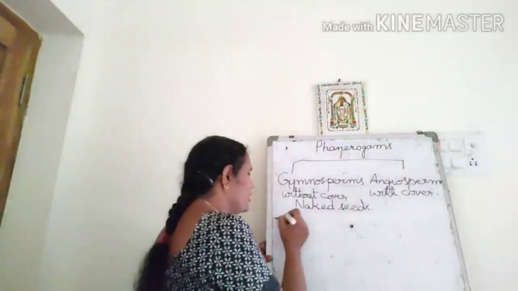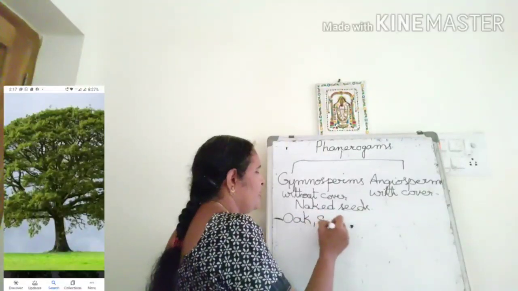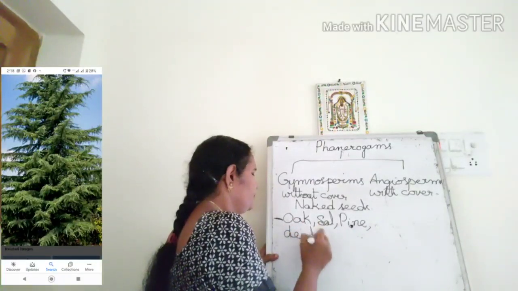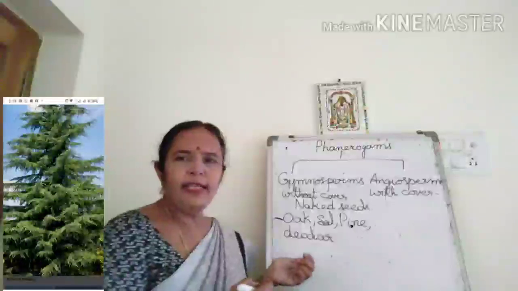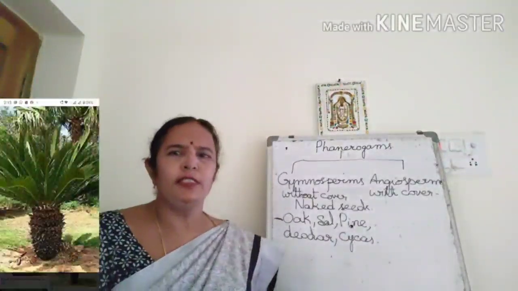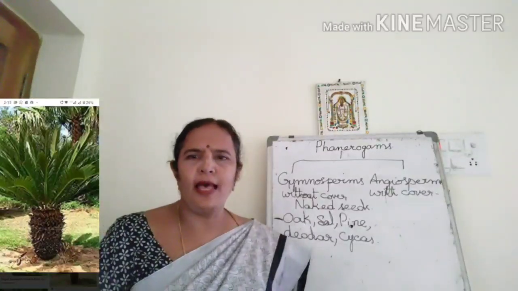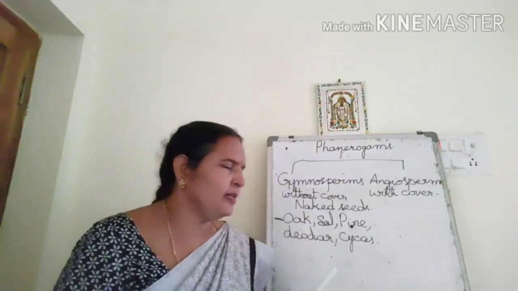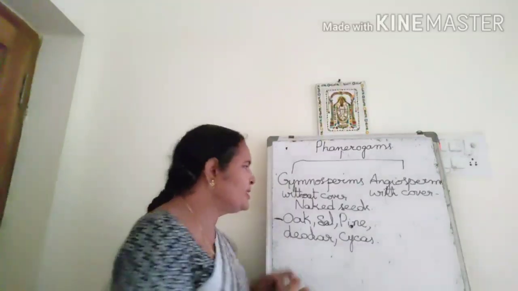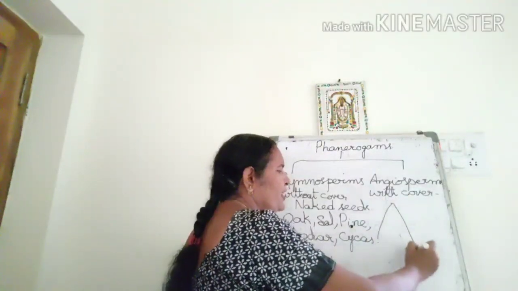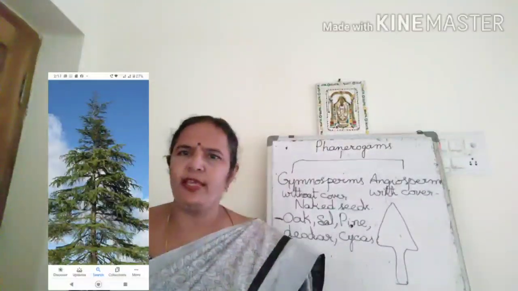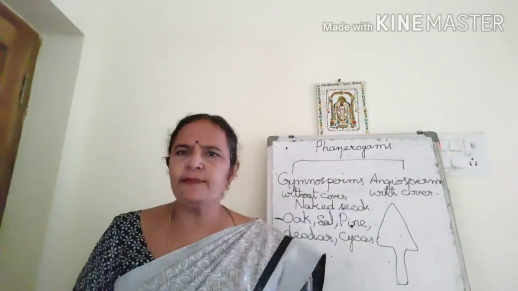For example, oak, sal, pine, deodar. All these are best examples of gymnosperms. Oak, sal, deodar, pine, cycas. These are the examples of gymnosperms. Mostly the gymnosperms are woody trees. They are coniferous. The structure is coniferous and woody trees.